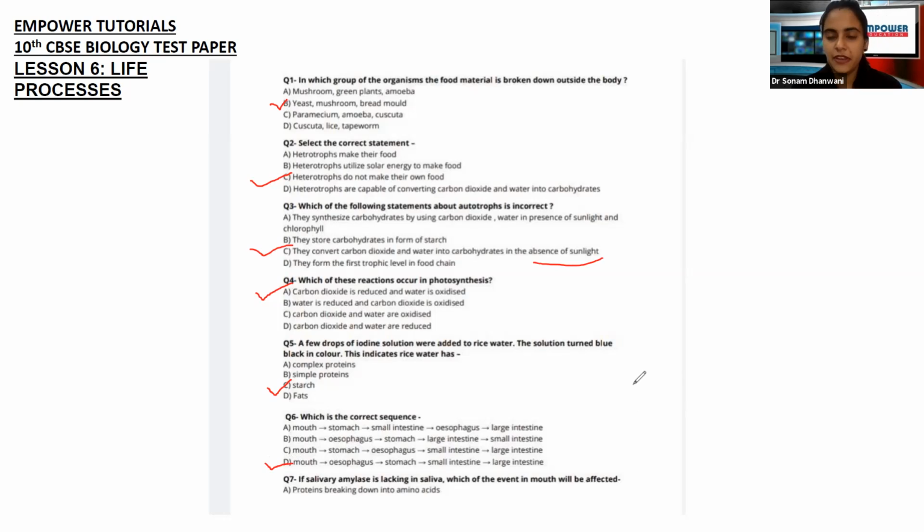Don't jumble up between any of them. Some people really get confused कि mouth से directly stomach में जाता है. So don't do that. Okay, don't do that confusion. Just keep it in mind.